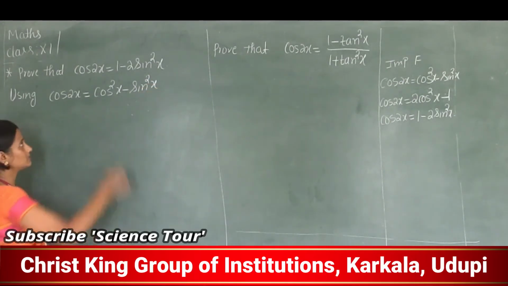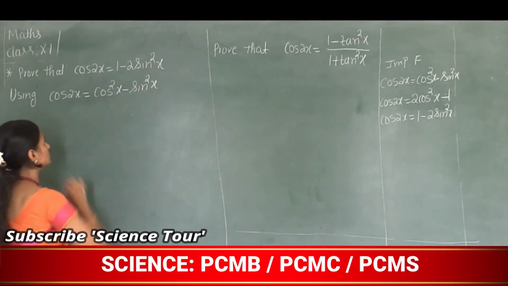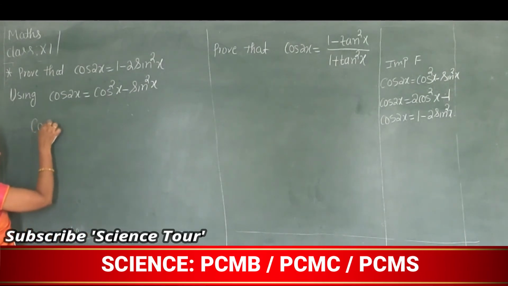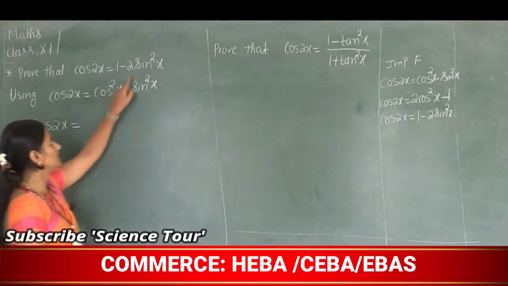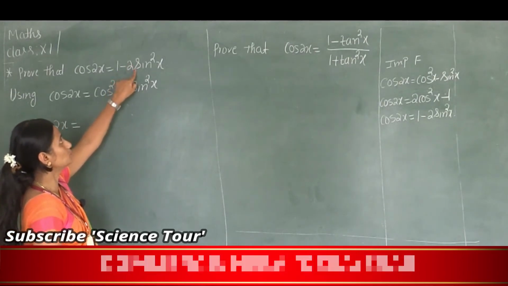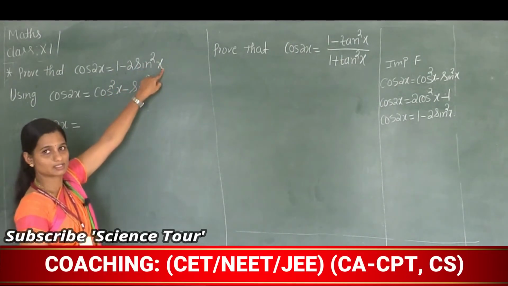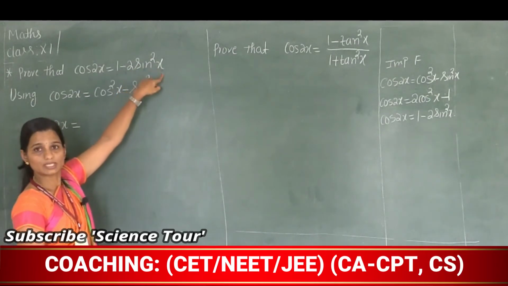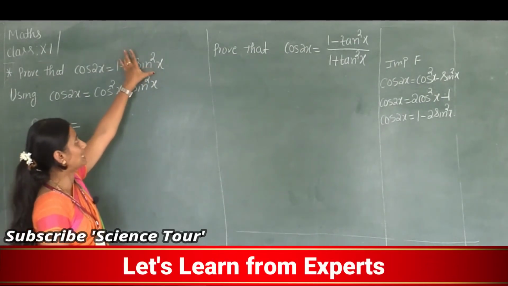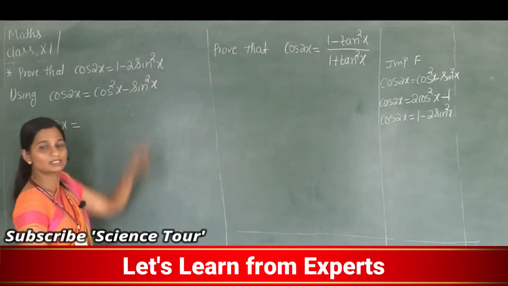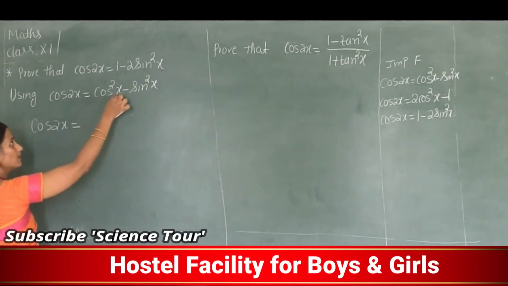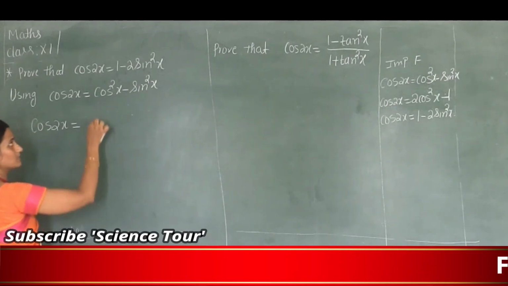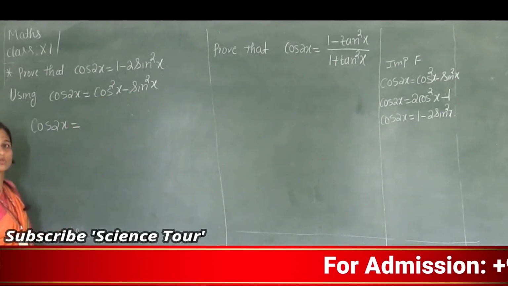Now see the answer. The answer is 1 minus 2 sin square x. 1 minus 2 sin square x means in the answer I need only sin square. Right? So this is cos square x minus sin square x, and I don't want this cos square.